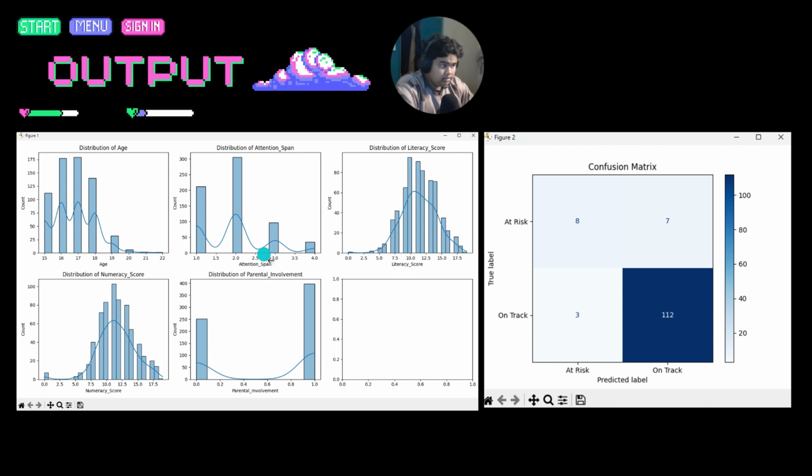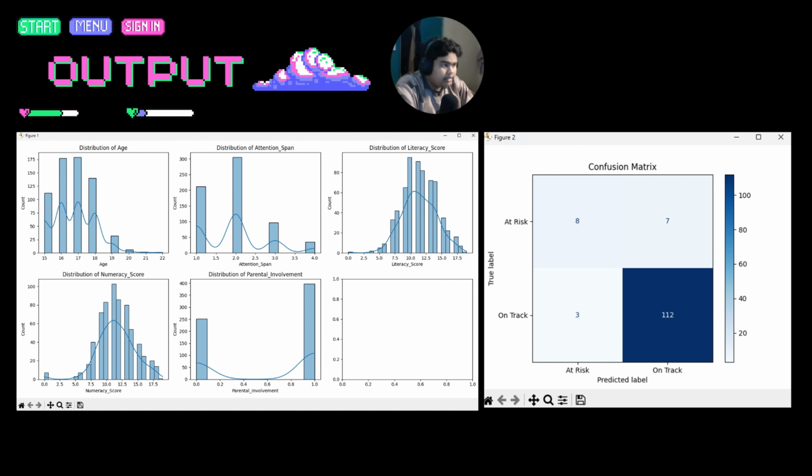The attention span is also right skewed. So the highest hours they study is 2 hours, and we also generate the confusion matrix. In the confusion matrix, you can see that X students were correctly identified as at risk. 112 students were correctly identified as on track, but 3 students were misclassified as at risk, and 7 were